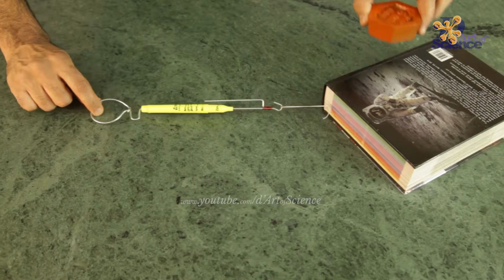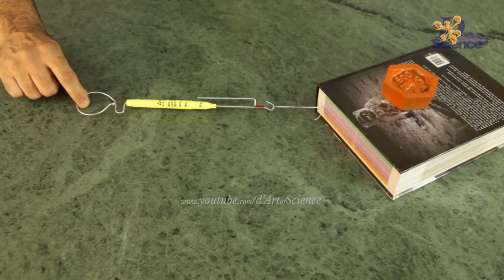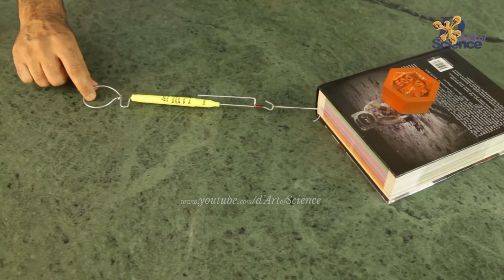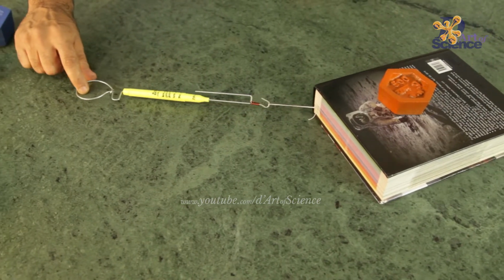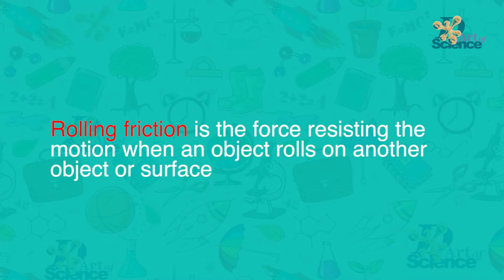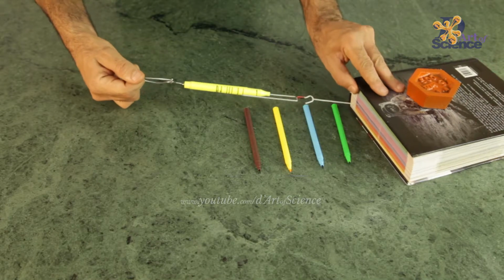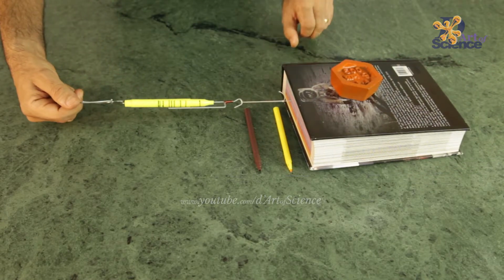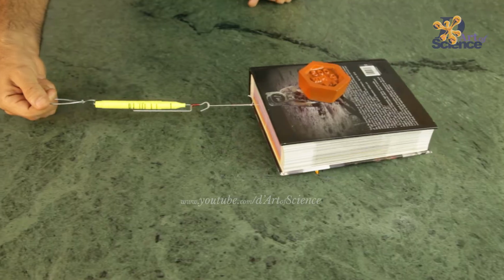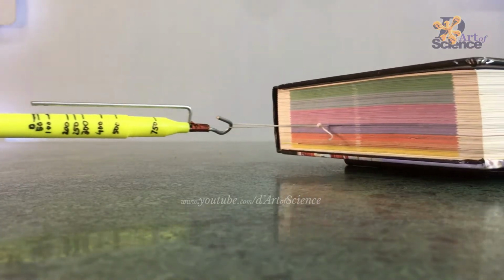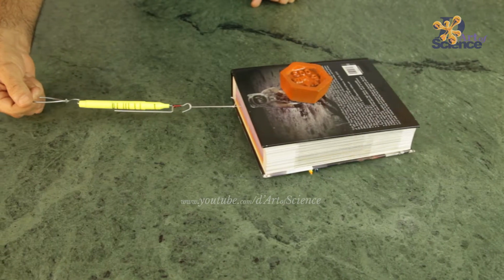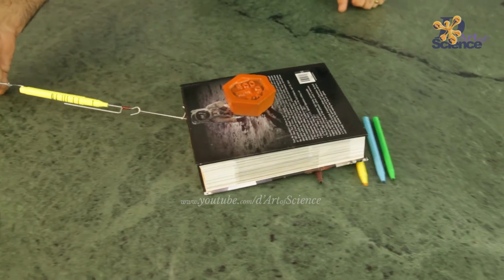What will happen if we increase the weight here by 500 grams? It obviously shows a higher reading. Now the reading on the spring balance shows between 500 and 750 grams. Rolling friction is the force resisting the motion when an object rolls on another object or surface. Now let's introduce rolling friction to this same setup. You can see that the force required has reduced to just about 25 grams and the book is still moving. I hope you realize that this is why we move everything on wheels.